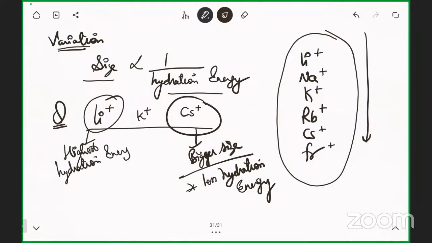So these types of questions will be asked in the exam, so you need to revise the things.